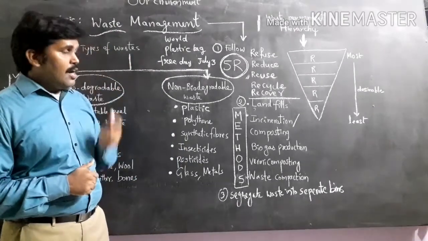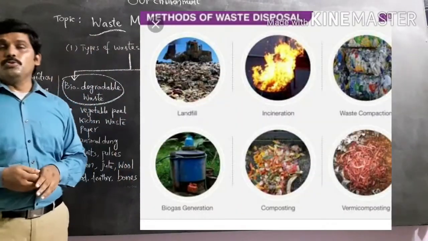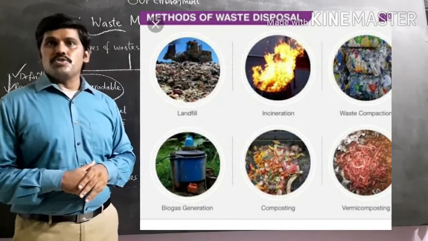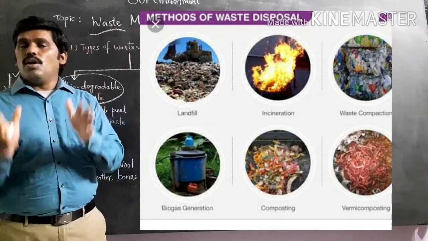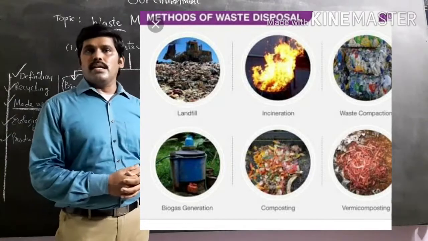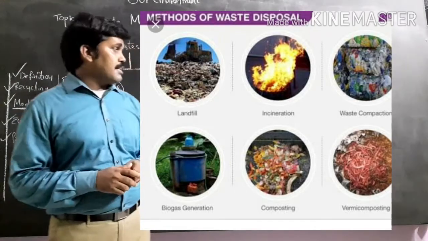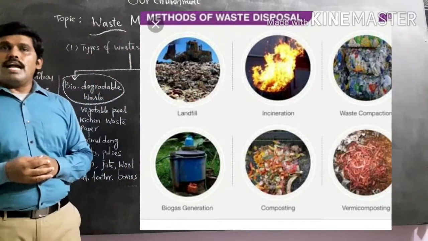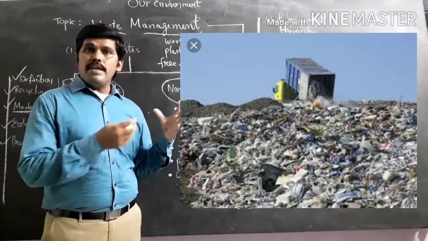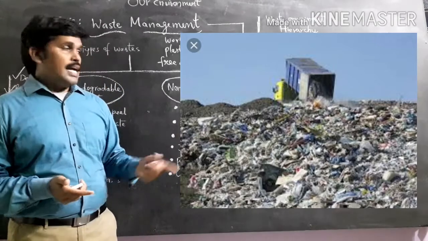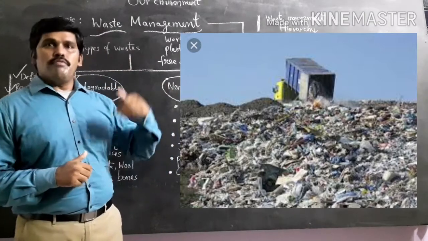And coming to the second point, how to manage. We have different methods of solid waste management. Here we have 6 methods to reduce or manage these waste materials and to dump or use them in a different way. First one is landfills. As you know, landfills are large areas of land where we dump the solid waste materials from the nearest towns and cities. And from the environmental point of view, it is not a sustainable method of waste disposal.